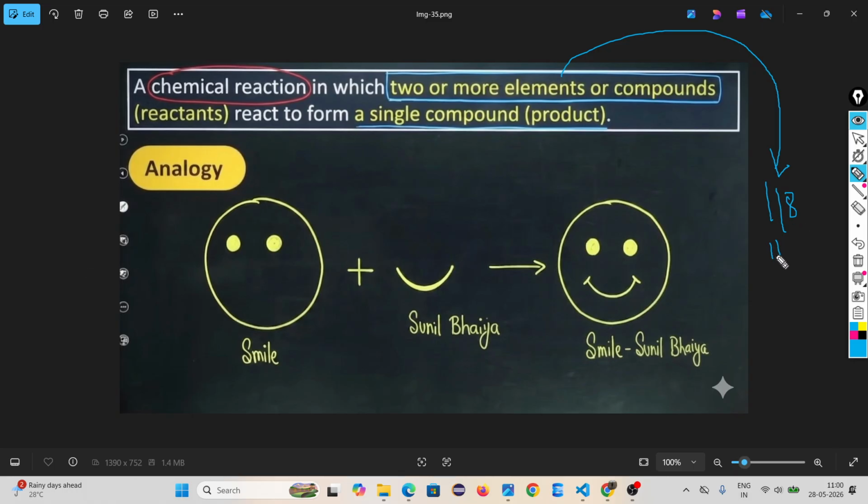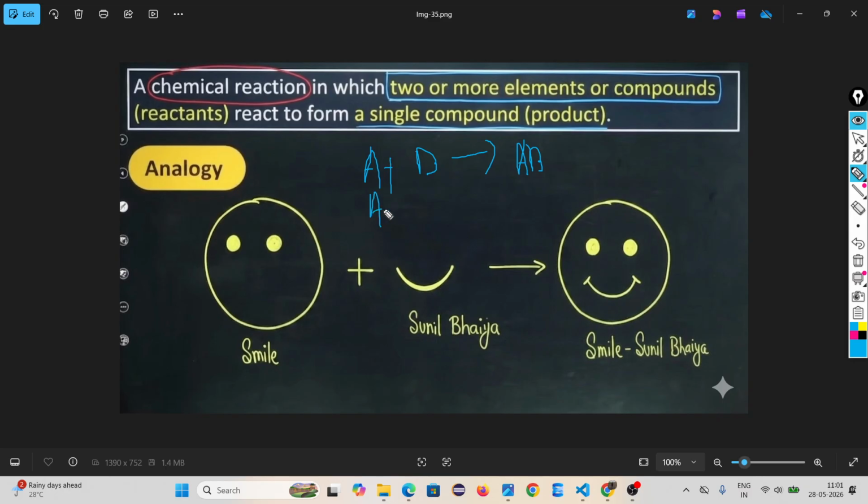Element means pure substance. Hydrogen, helium, lithium, these are elements. Compound means a group of elements. So this reaction is telling that two or more elements or two or more compounds react with each other to form a single compound. Suppose A is an element, B is another element, they react with each other to form AB. This is a combination.